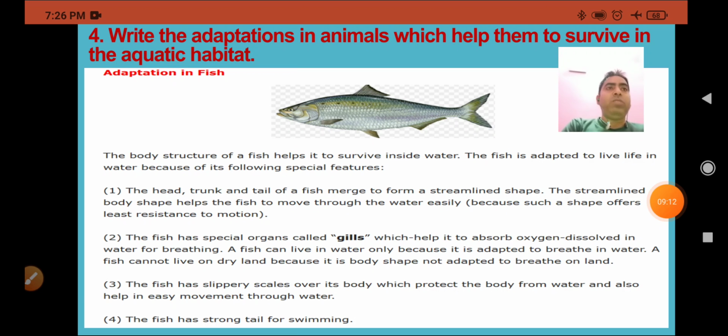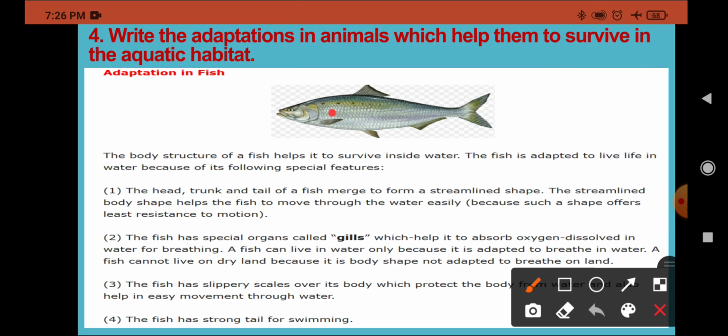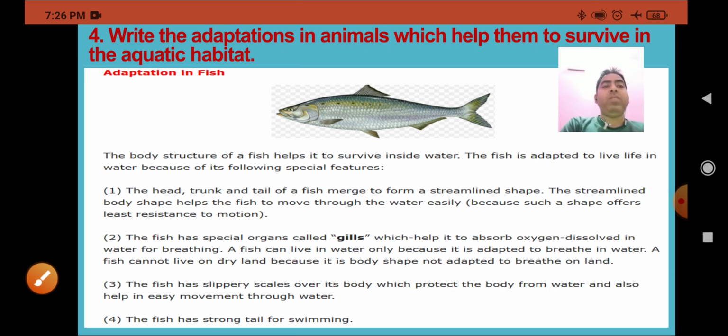Now the next point is the skin is covered with waterproof scales. You can see the waterproof scales are there. Why? They protect it from decaying in the water. Now all these features help the fish to survive in the water. Thank you very much.